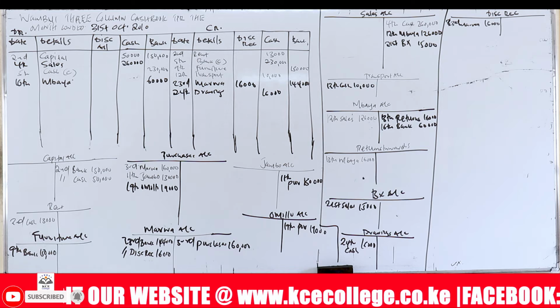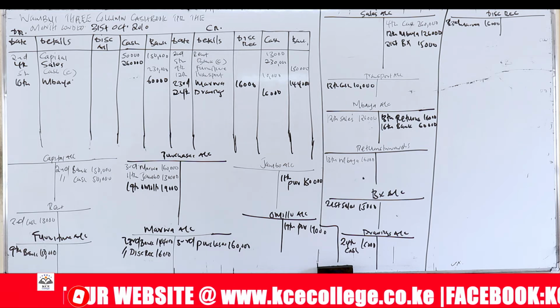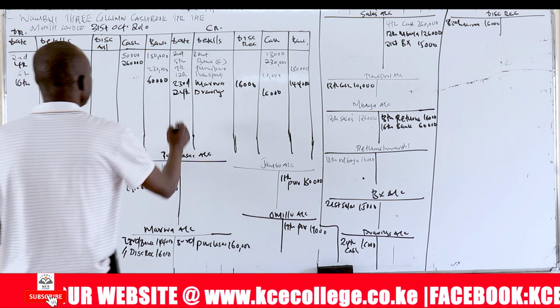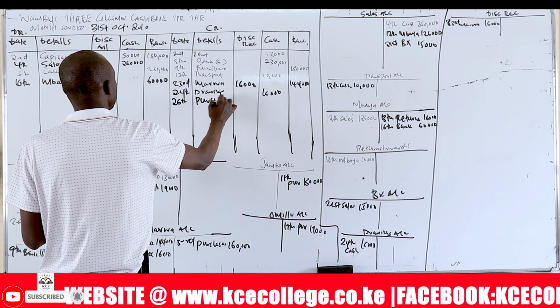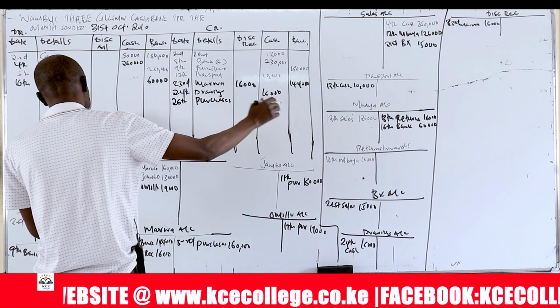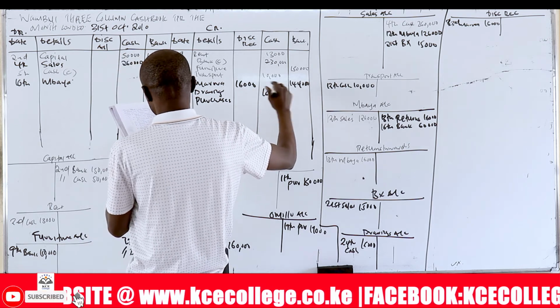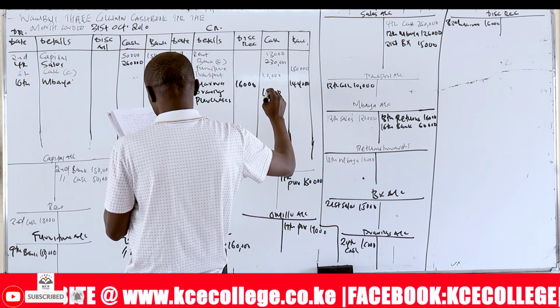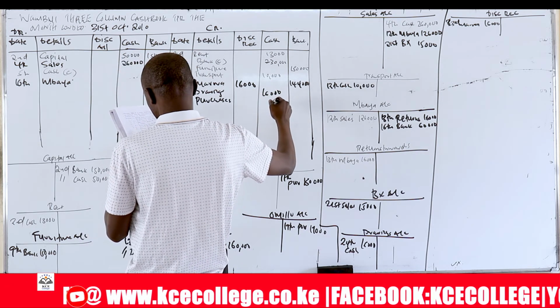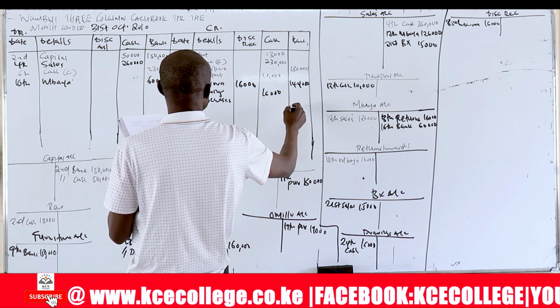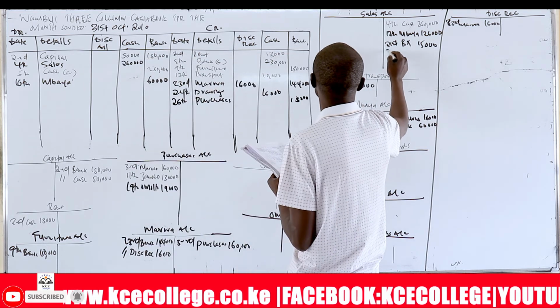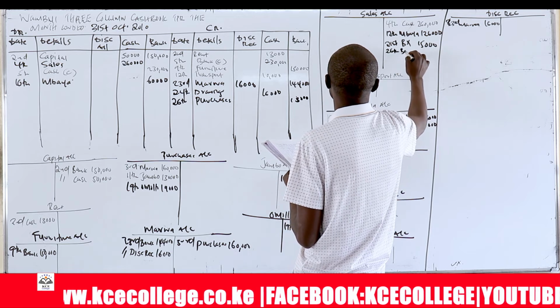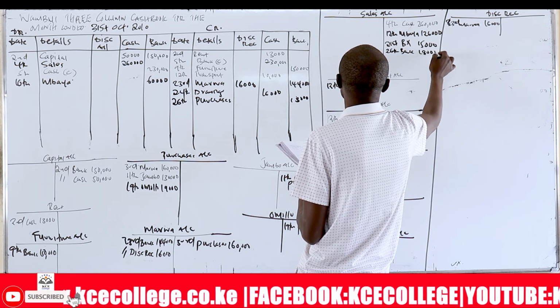Then on 26th, bought goods for 18,000 and paid by check. Goods bought for resale are called purchases. So right here, purchases. That payment you record on the credit side. Remember, we said payments are recorded on the credit side of the cash book, so long as you are paying through cash and bank. So the total amount here is 18,000. You write here 18,000, then 26th, bank, 18,000.